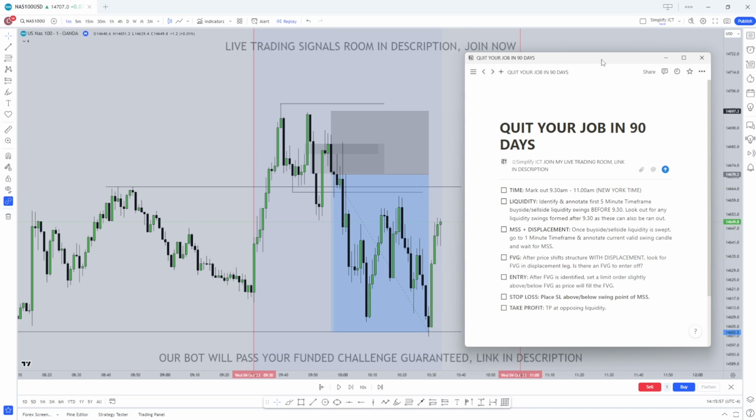Remember to share this video with a friend, because this is literally all you need to become a profitable trader. If ICT himself is saying it, it aligns with the silver bullet, it aligns with his son's trading model, with the 2022 mentorship model. This is all you need. I've literally given you everything.